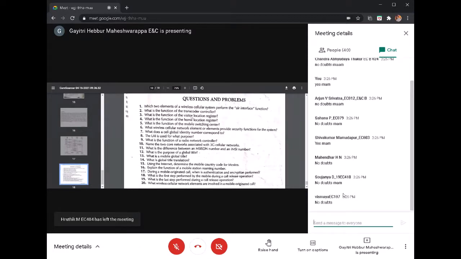So where exactly will the visitor location register be used? It is along with the MSC to update the location of the MS. Then the home location register will be permanent data storage. Whenever there is an incoming or outgoing call, the information will be collected by the home location register before routing the call from the GMSC to any MSCs.